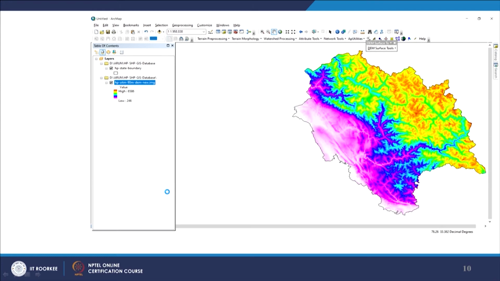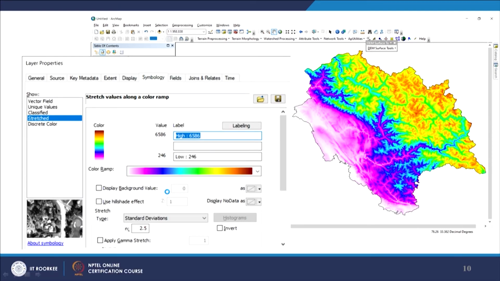Now, this is again an example from ArcGIS, and what you are seeing here is the same digital elevation model of Himachal Pradesh. The important point to note is that it says, display no data as no color. So, here no color has been assigned.